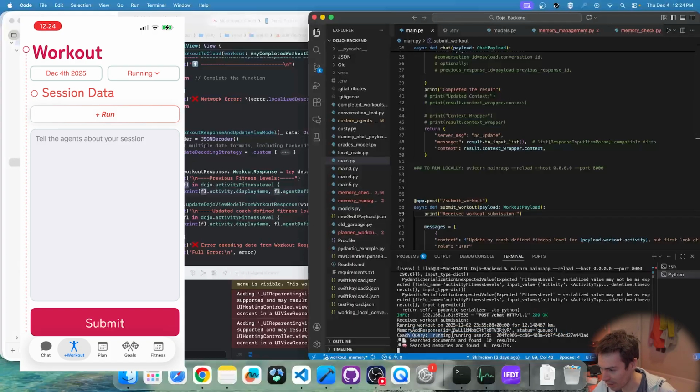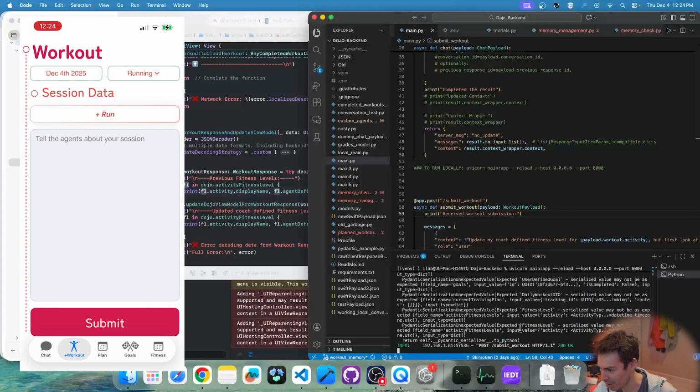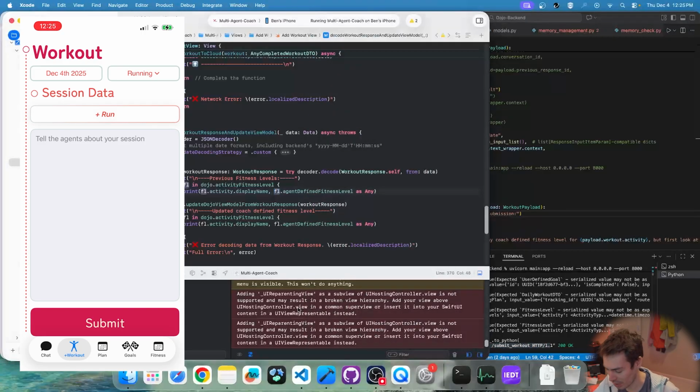And so what's going on here after? It makes a coach query. So the running coach has apparently been invoked. It's searched for the documents. Okay, here's a big response. It's just updated the context. Okay, so boom, it's done. So now what's happening here?